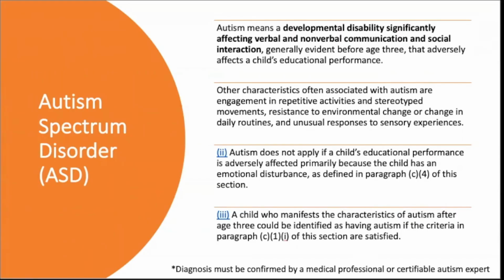We are going to start with autism spectrum disorder, or ASD. Sometimes you may also see it acronymized as AUT, but it all refers to autism spectrum disorder. Autism is a developmental disability that, according to IDEA, has to have significant impact affecting verbal and nonverbal communication and social interaction. Generally, it's evident before the age of 3, which is why early intervention services are very important, because students are not yet in school by 3 years old, usually at least.